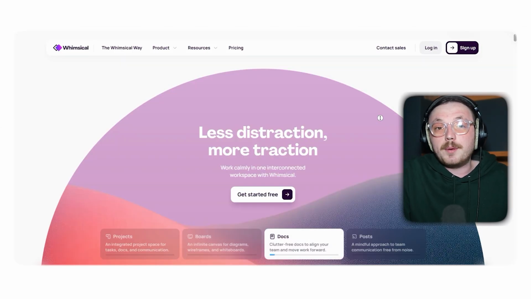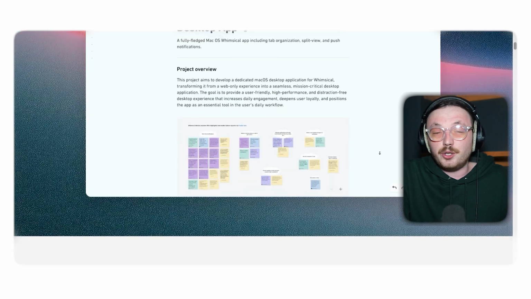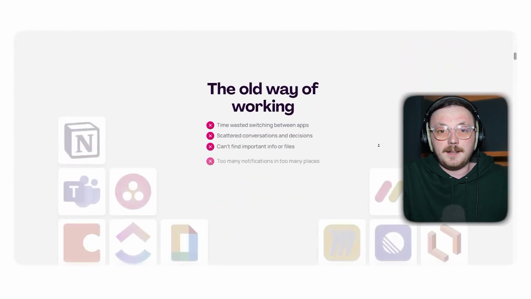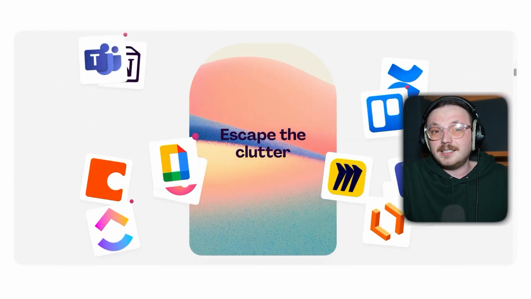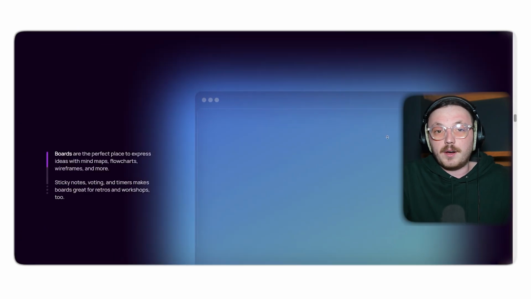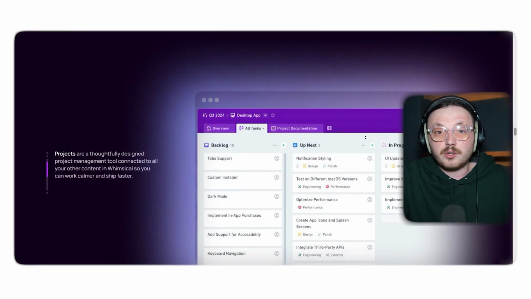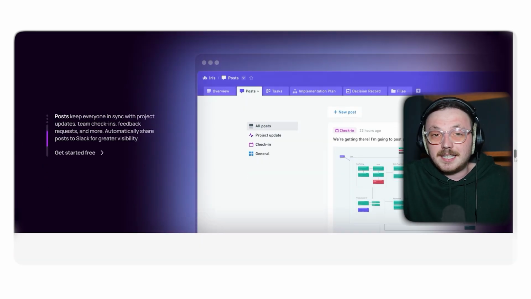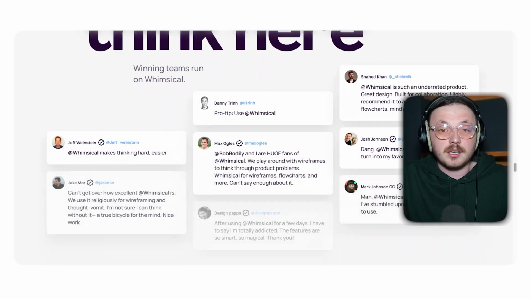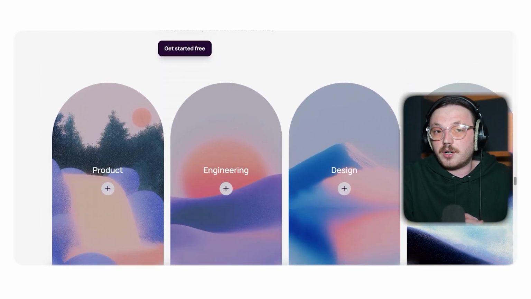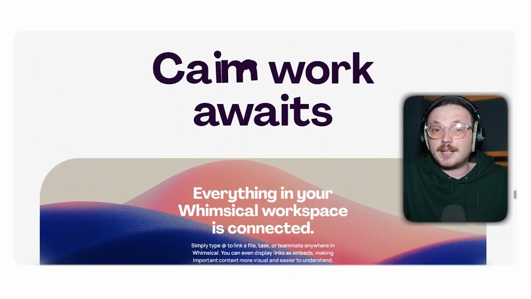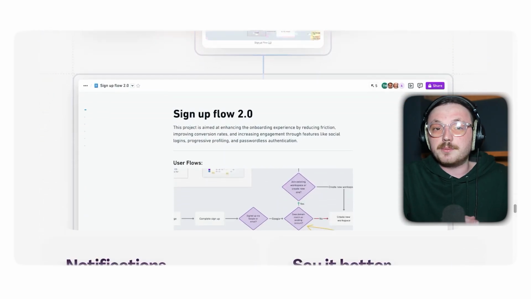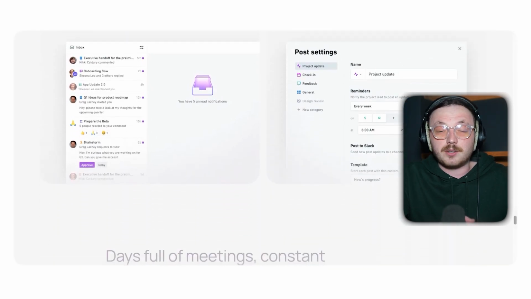Next up, let's talk about Whimsical, a great tool for when you need to get your ideas down quickly and easily. It's super simple to use with a clean design that keeps things clutter-free. Whether you're making a mind map, a flowchart, or even wireframes, Whimsical gives you everything you need to bring your ideas to life without getting in the way. One of the best things about Whimsical is how versatile it is. It's intuitive, so you can jump right in and start working, and it also has real-time collaboration features, which means your team can join in no matter where they are.